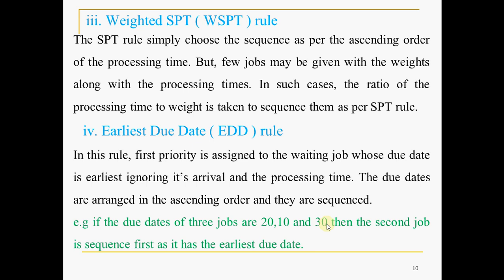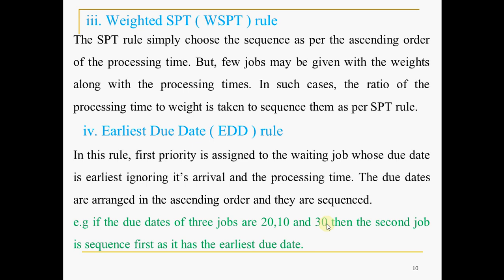Please note that these four rules pertain to priority sequencing, the first type of sequencing. What are the types of sequencing? N jobs on one machine, N jobs on two machines, N jobs on three machines, and the last one, two jobs on M machines. When you have N jobs but only one machine, then you have to take some priority, because the service facility is limited here.